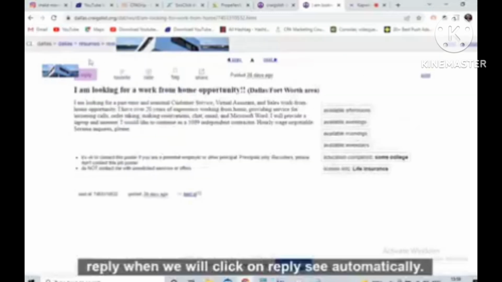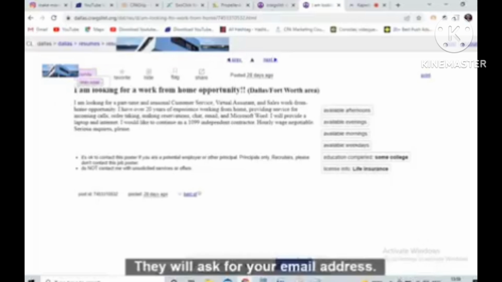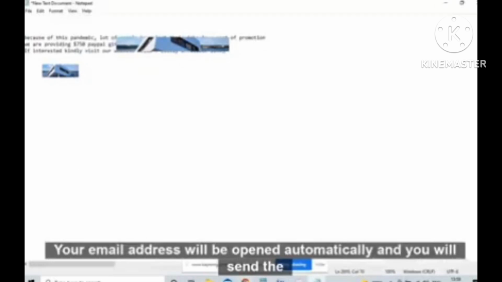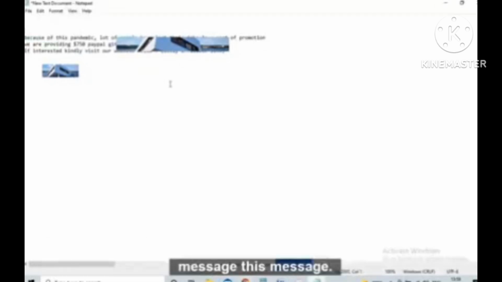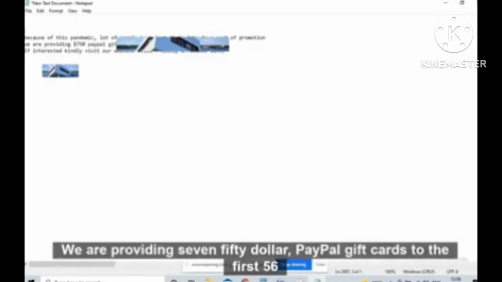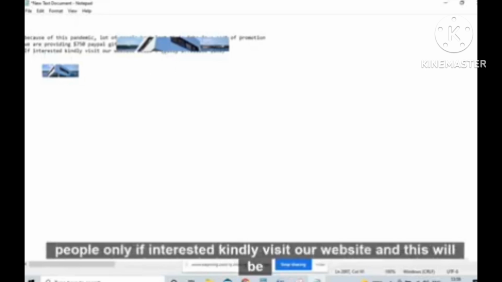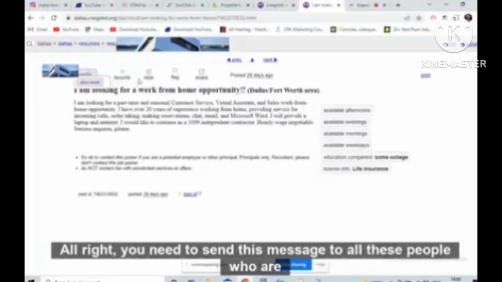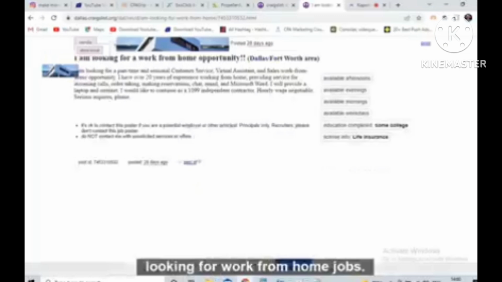When we click on reply, see, automatically it will ask for your email address. Your email application will be opened automatically and you will send the message. This is the message you need to send: Because of this pandemic, a lot of people have lost their jobs. As a part of promotion, we are providing $750 PayPal gift cards to the first 56 people only. If interested, kindly visit our website, and this will be your bit.ly affiliate link. You need to send this message to all these people who are looking for work from home jobs.